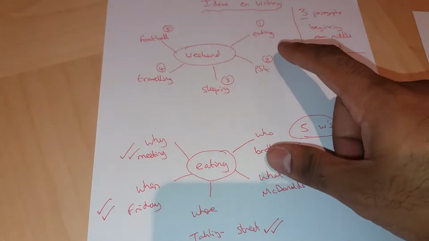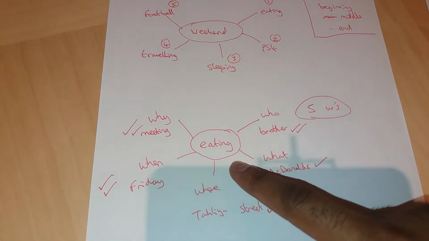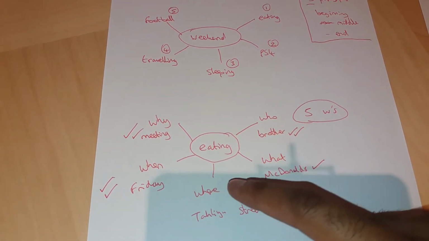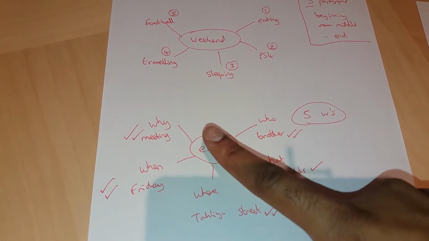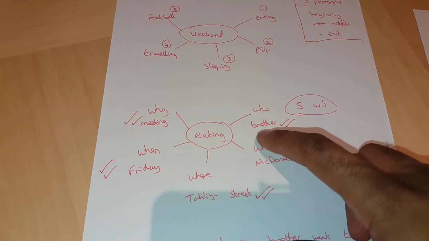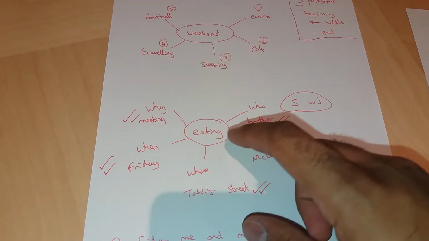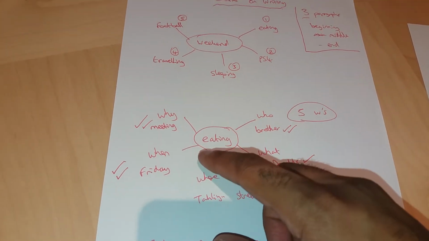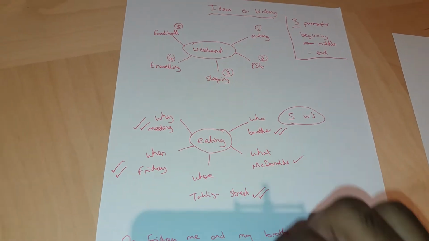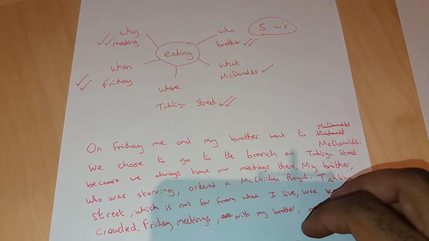After that, we took one of those, so for example, eating, brought it down here and used the 5 W's. So who, what, where, when, and why. After that, I showed you that you can answer these questions. So I was eating with my brother, we were eating at McDonald's, where, Tahliya Street, when it was Friday, and why, because we were having a meeting. Okay, from that, we were able to write out a paragraph.